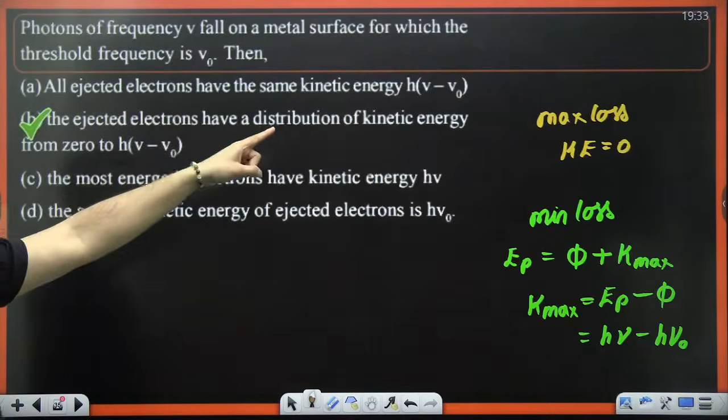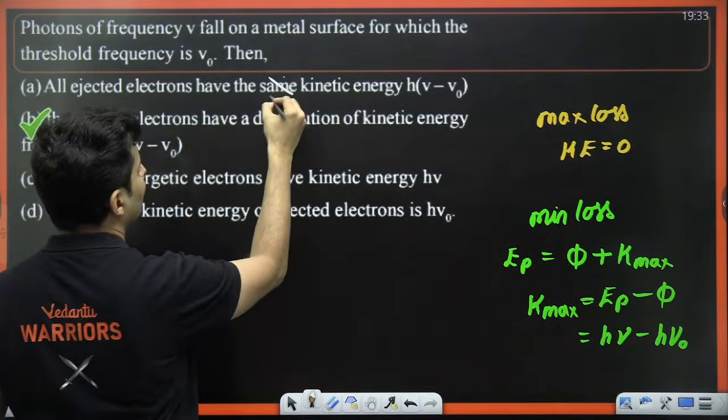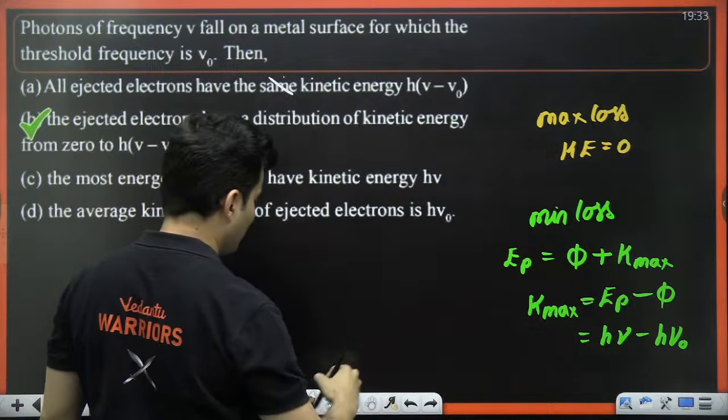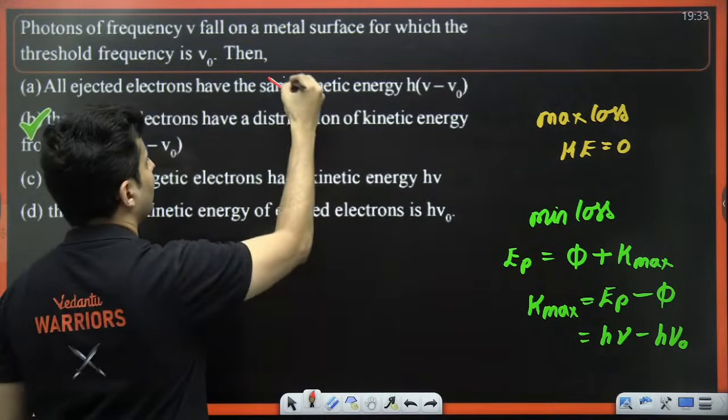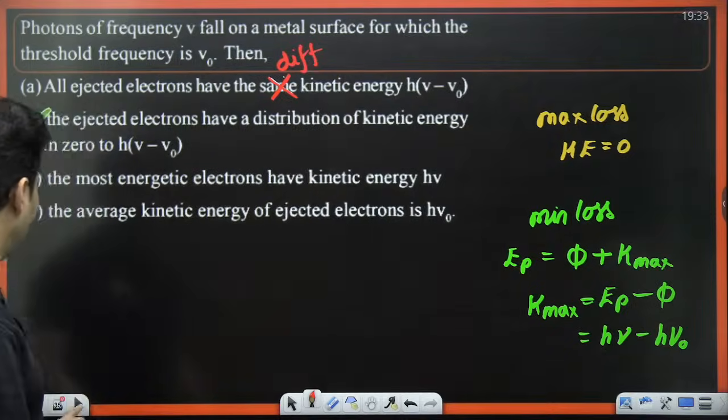Why not A for the previous one? All ejected electrons have the same kinetic energy. That is wrong. This word, same, is the only thing that is wrong. How can it be the same? It has to be different, right? It can't be the same. It will be different. It will be a range of values.